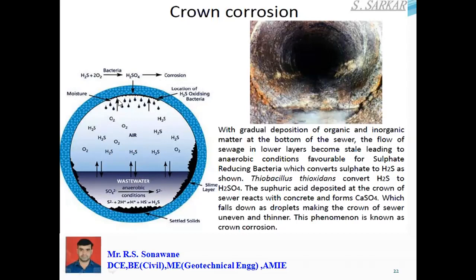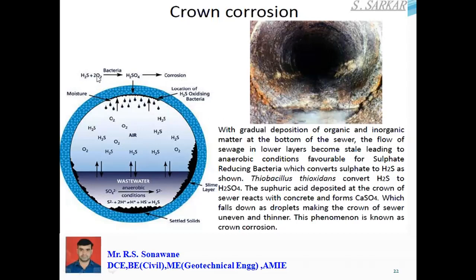Is that clear? So here there is some moisture. Due to the action of the bacteria, H2S can be converted to SO4, then to sulfuric acid, and it results in corrosion.